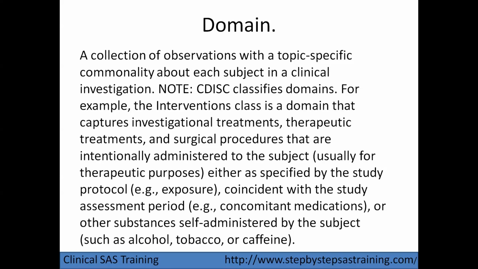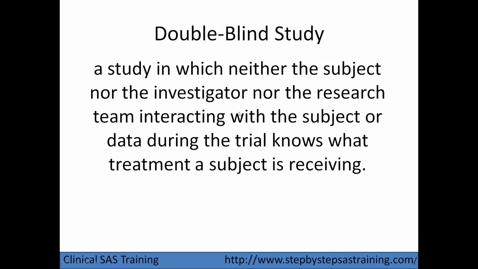For example, for the findings general observation class, we have the suffix TEST code, for interventions it is TRT, and for events it is TERM, meaning terms. These are the suffixes, and it is also an interview question: what is the typical topic variable for a particular domain?